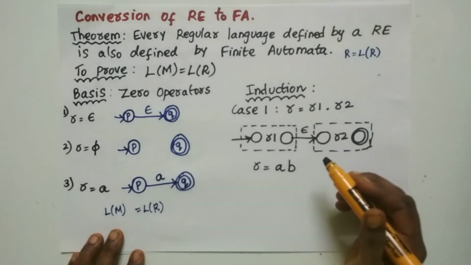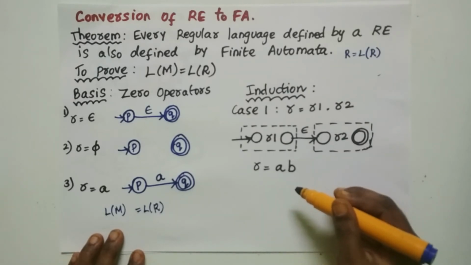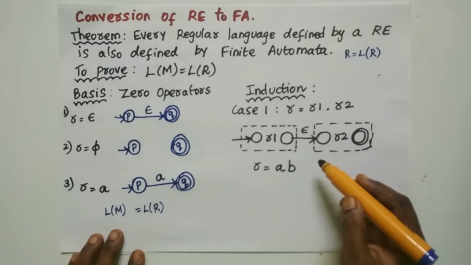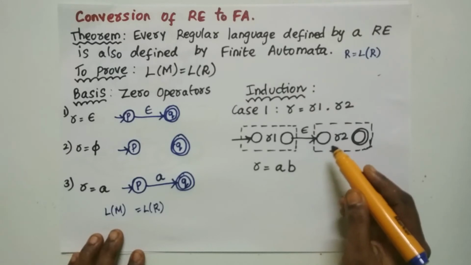So coming to the induction, the induction is nothing but if k equal to 0 is true, then k equal to 1 is also true. So we are going to consider the operators of the regular expression, where we know that the operators of the regular expression are union, concatenation and closure.